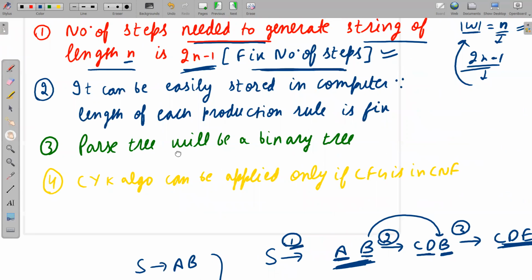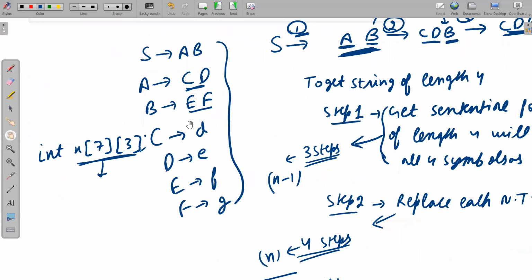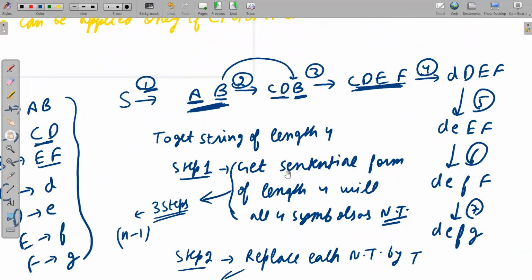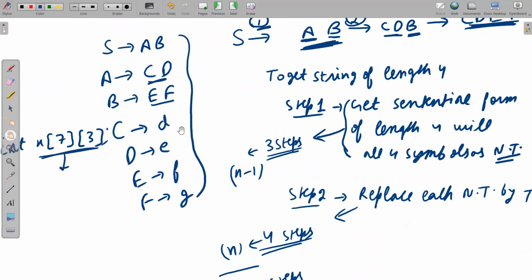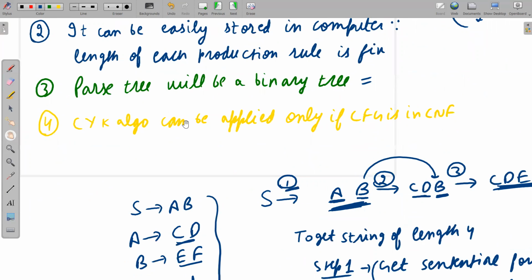Next, the parse tree will be a binary tree. This is also an obvious thing. If you want to make a parse tree for the string DEFG, that parse tree will obviously be a binary tree. Why? Because the RHS is exactly two non-terminals or a single terminal. So obviously it will be a binary tree, and it can be easily stored in a computer also.